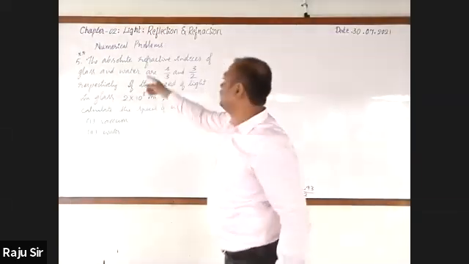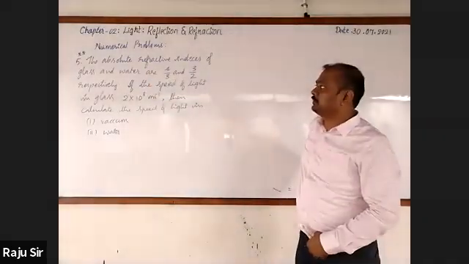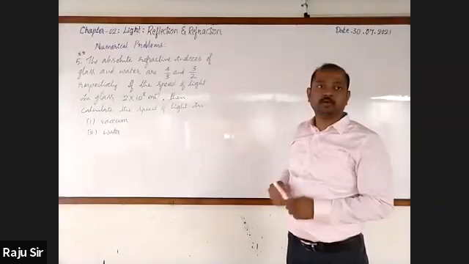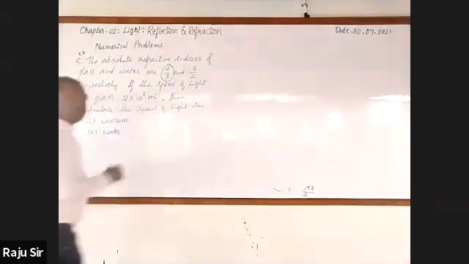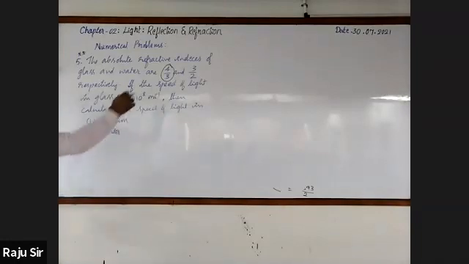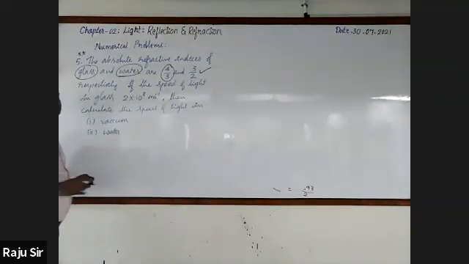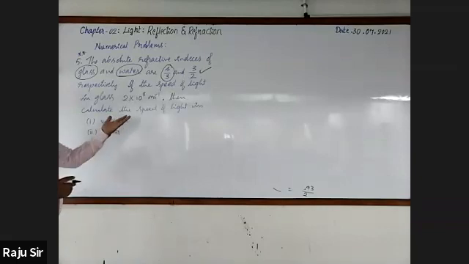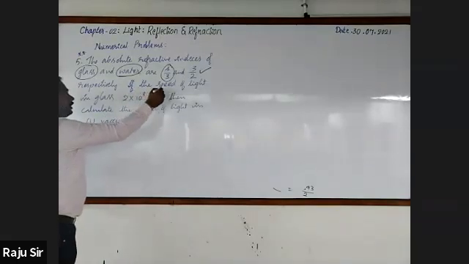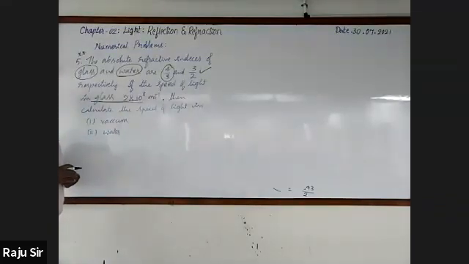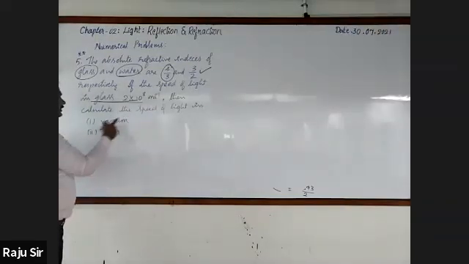Please go through this. The absolute refractive indices of glass and water are 4/3 and 3/2 respectively. What does 4/3 indicate? The absolute refractive index of glass. Whereas 3/2 indicates the refractive index of water. With that information, and one more piece of information, the speed of light in glass is given. It is 2 into 10^8. With this information, we have to calculate the speed of light in vacuum and water.